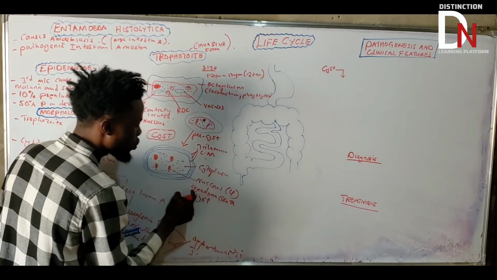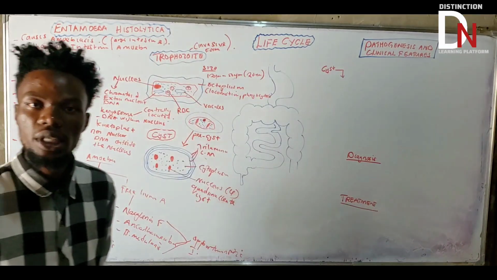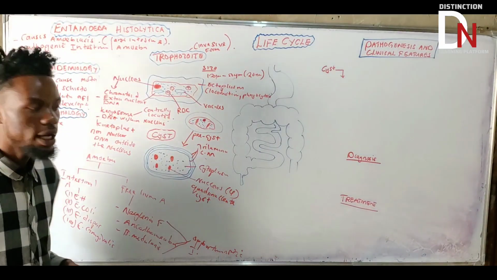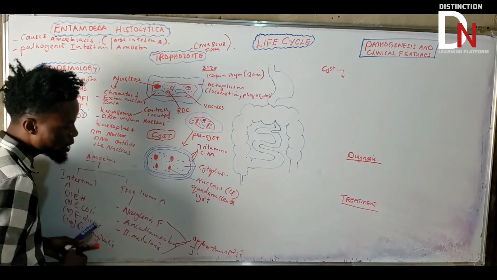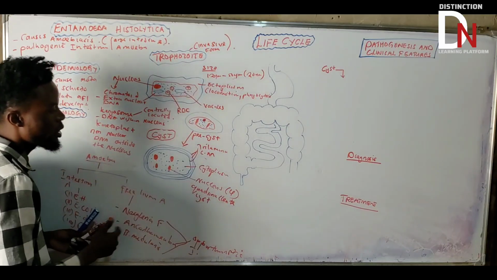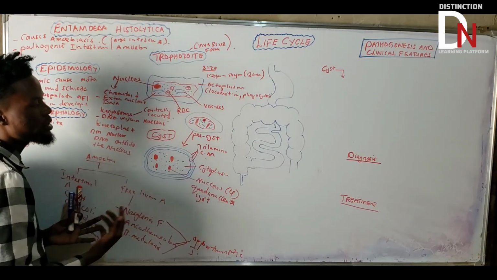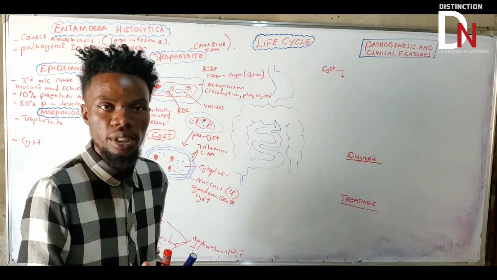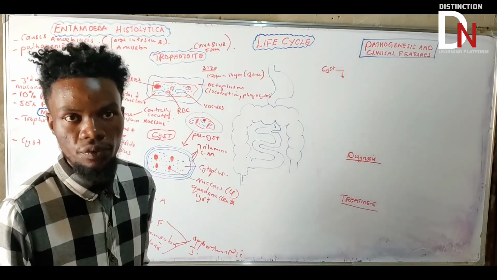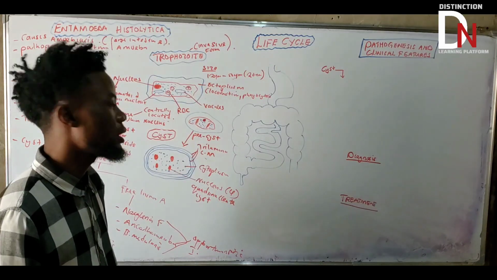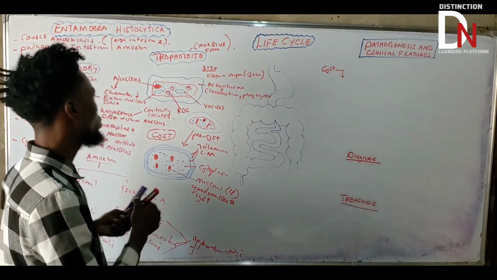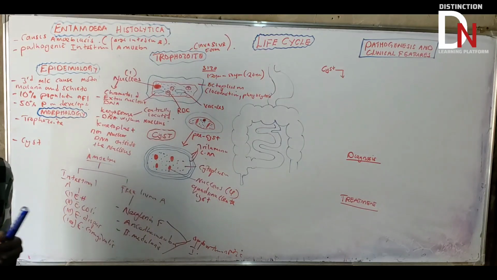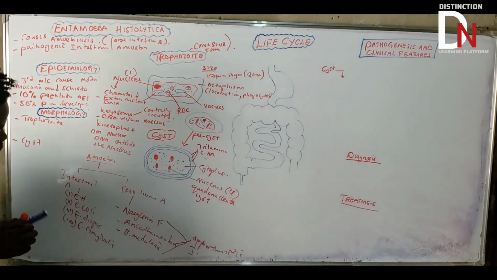Quadrinucleate cyst. Why? Because quad means 4. It's going to have how many nuclei? 4 nuclei. So that is the quadrinucleate cyst. But if you look at this one, the precyst is going to have 1 nucleus. Then after some time, it's going to start dividing until it reaches 4. If it reaches 4, it has become the cyst. The trophozoite is going to have 1 nucleus. So how many nuclei? 1.